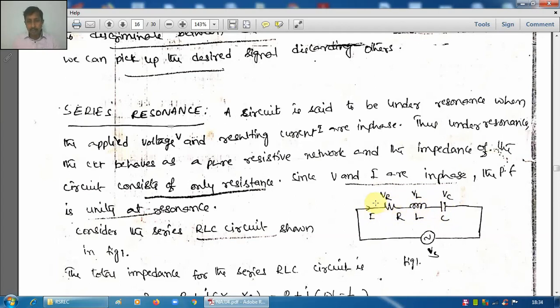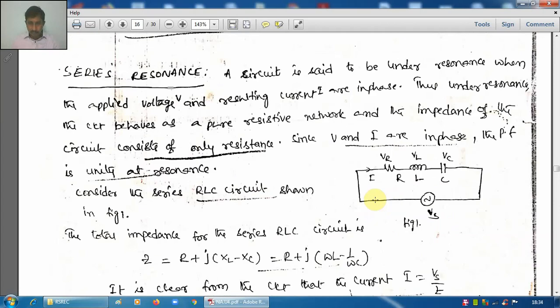This resonance condition can be obtained by varying the frequency of the supply, or by keeping the supply frequency constant and varying the values of L and C. So we can observe this resonance phenomenon.